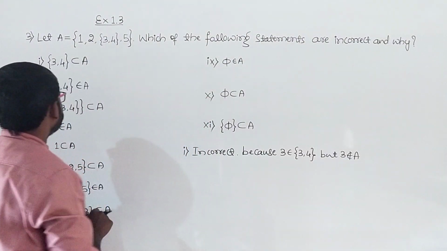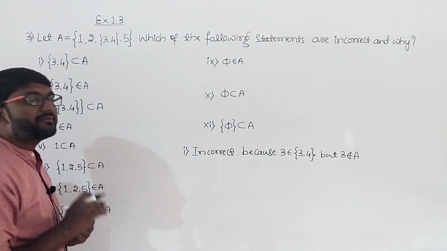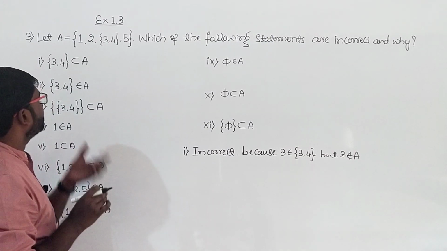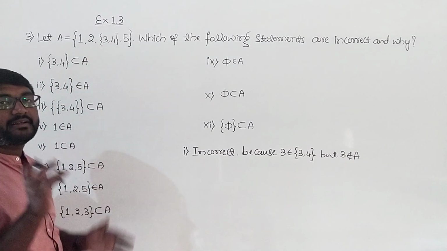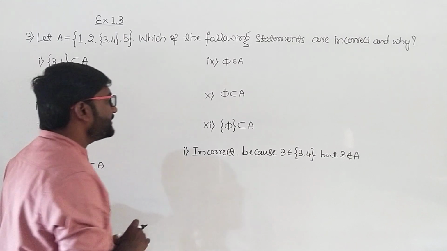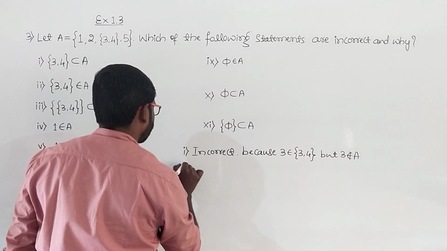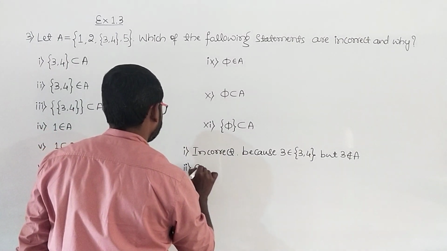So now let us move on to the Roman number 2. {3, 4} belongs to A. Yes, this set {3, 4} is there in the set A. That is why it is correct. Second one, correct.